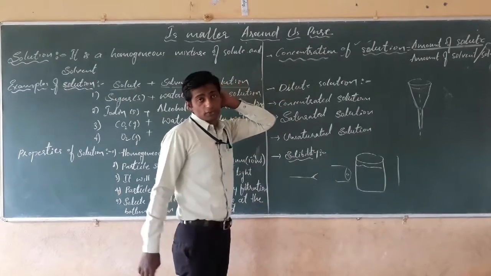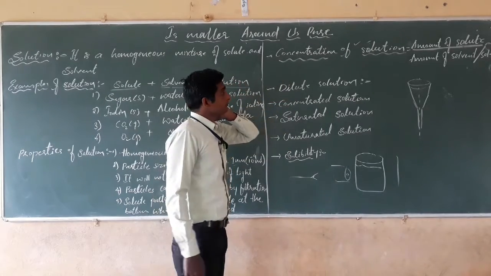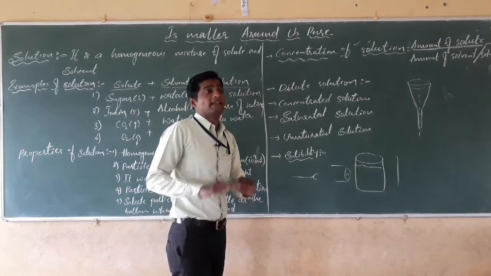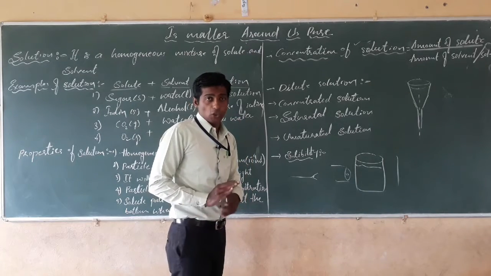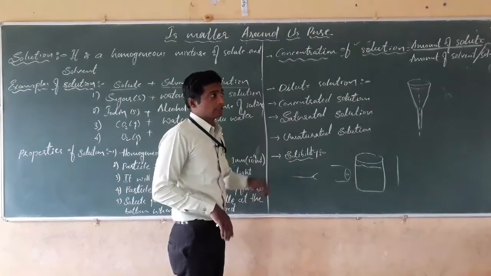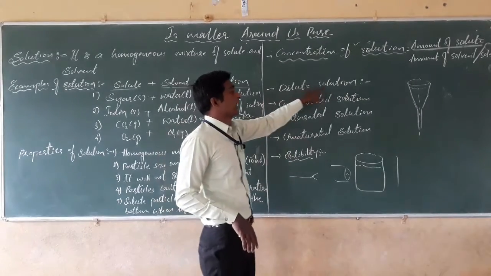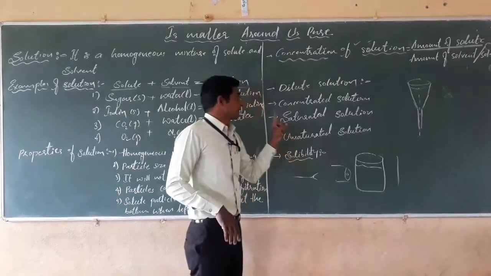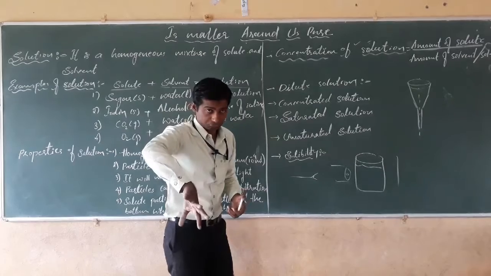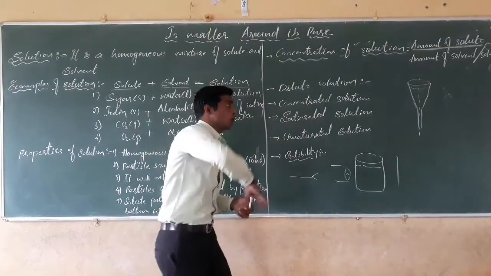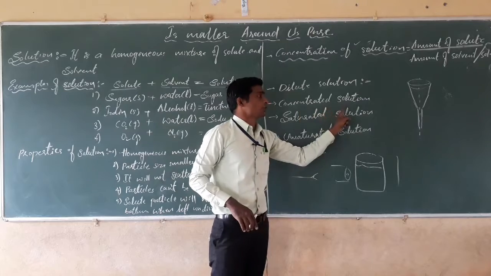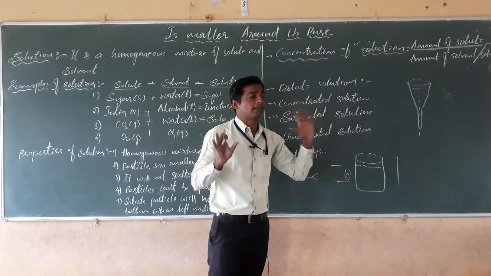If the amount of solute is less than the solvent, then the solution is called a dilute solution. If the amount of solute is more in the solvent, then we can say that the solution is concentrated.